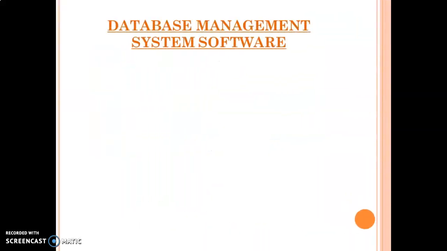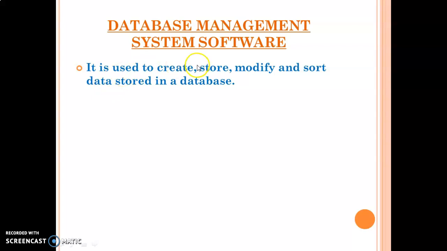Next is database management system software. This also you will study if you take computer as your career. After 12th, if you go for BCA or BTech, then you will study about this particular software. Database management software is also known as DBMS. What do we do? We can create, store, modify, means make changes, and sort. Sorting means alphabetical order, increasing or decreasing order. We can create the database, store the data, modify, and do the sorting as well.